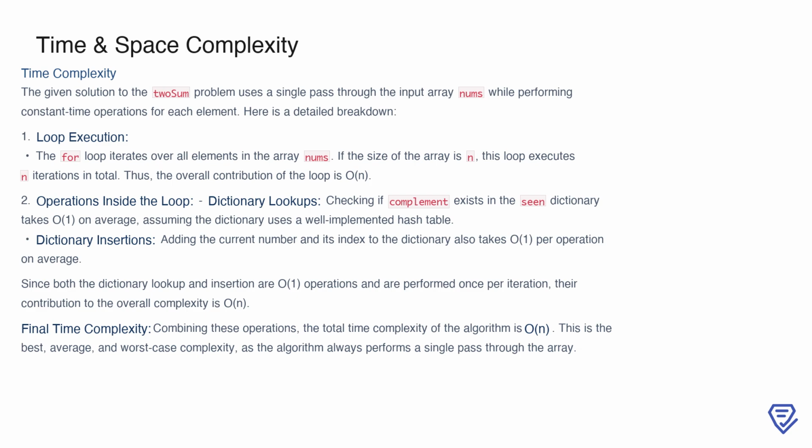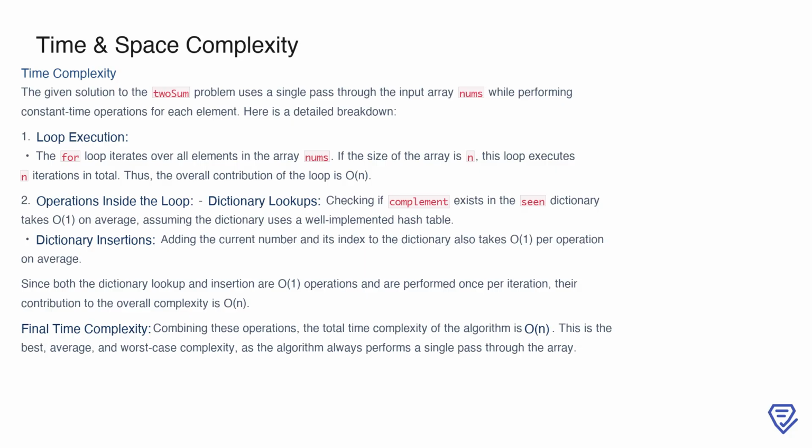The time complexity of this solution is primarily determined by how the algorithm processes the input array. In this case, the algorithm makes a single pass through the array nums, which means the for loop executes exactly n times, where n is the size of the array. Each iteration of the loop performs constant time operations.